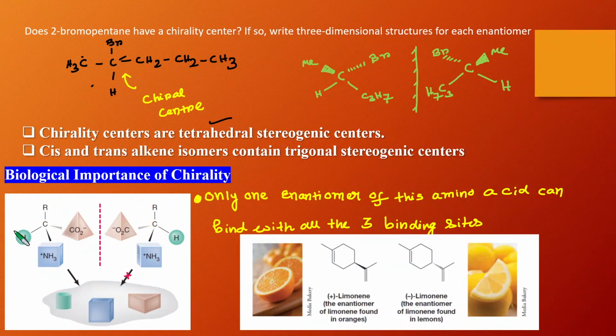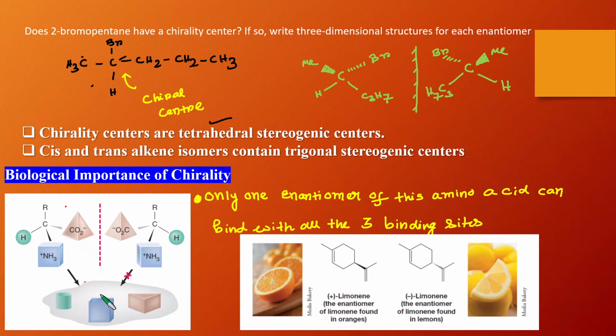Now friends, let's discuss what the biological importance of chirality is. Why are we so concerned about chirality? Let's take this example. You can see that this is the structure of one enantiomer. This is a hydrogen atom, this is an amino group, and this is a carboxylate group. It has a particular orientation, and this is the mirror image of this amino acid, which has exactly the mirror-image orientation.